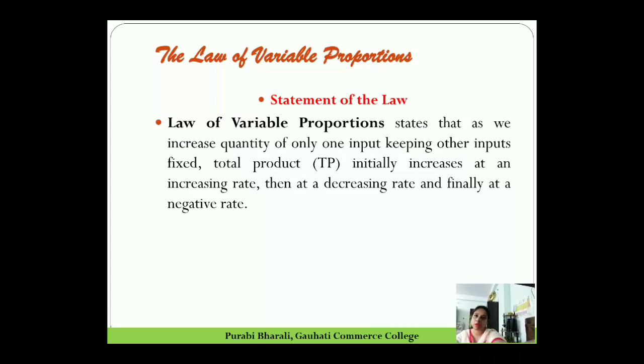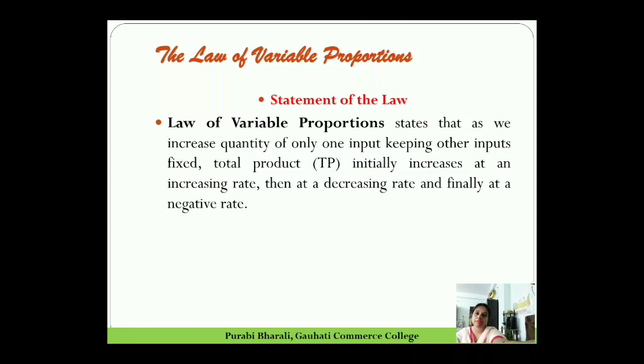So here you see, when we made the statement, we mentioned that when we keep on increasing the variable inputs, for example labor, keeping the capital fixed, what happens? Initially our total product increases at an increasing rate, that is stage 1. Then after a point of time our total product will increase, definitely it will increase, but at a decreasing rate, that is the second stage.